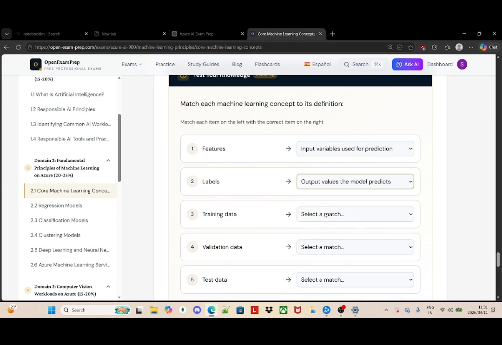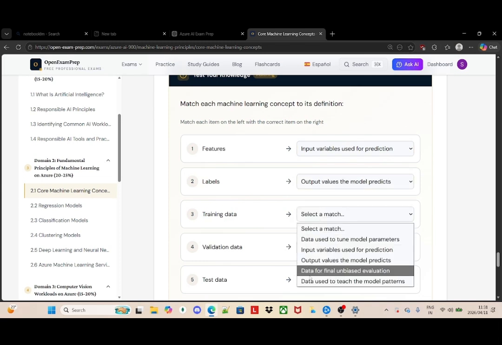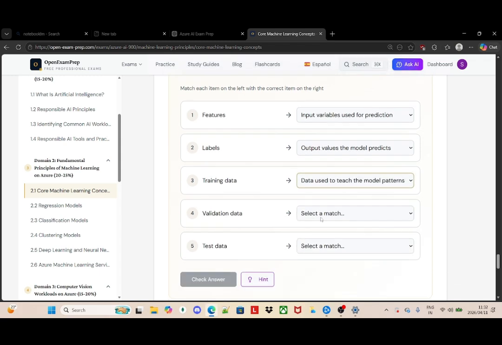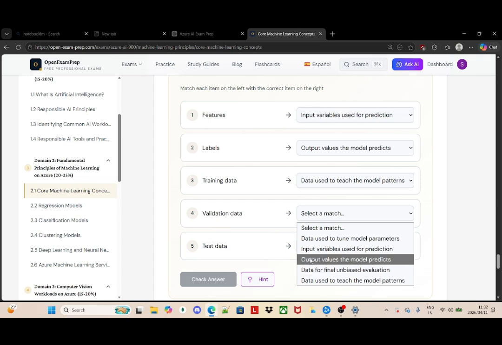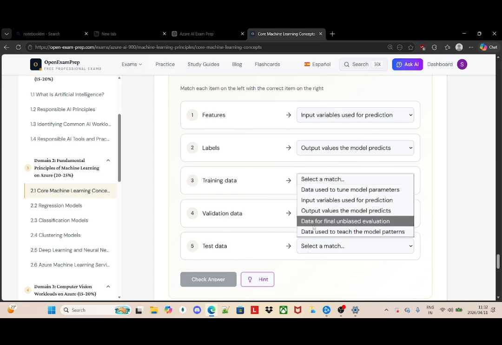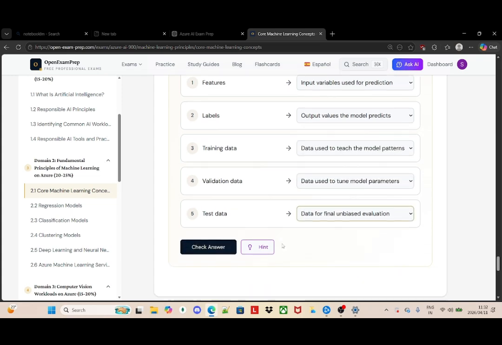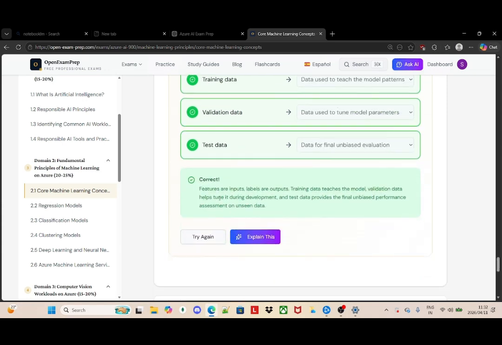Now I go to labels. I know labels are the output. Training data is data used to teach the model patterns. Validation data is the data used to tune the model parameters, and test data is for final unbiased evaluation. Let's check it. We are all correct. Features are input, labels are outputs, and training data teaches the model, obviously. Validation data helps to tune the model during development, and test data provides the final unbiased performance assessment on unseen data.